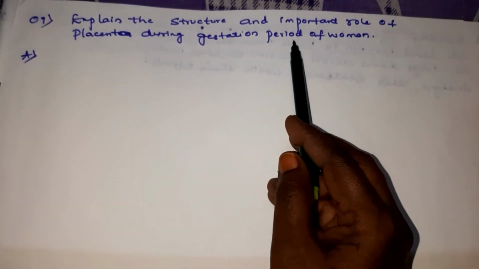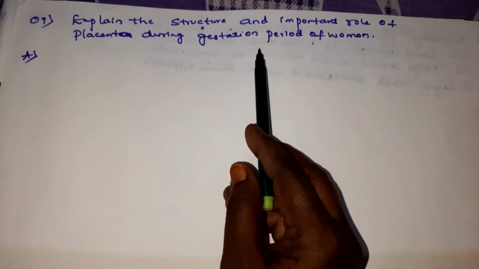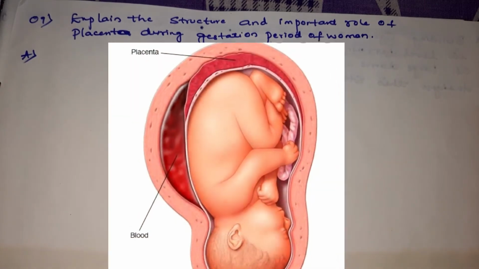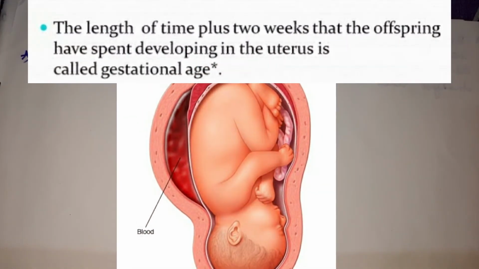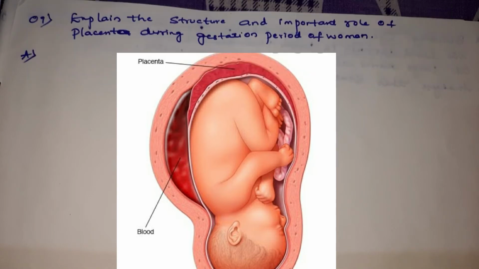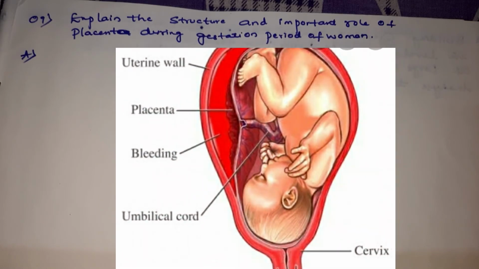The next question is: explain the structure and important role of the placenta during the gestation period of women, children. Gestation period is nothing but the period from fertilization to the complete development of the embryo. That period we call the gestation period. And during that period, what is the function of the placenta in women?